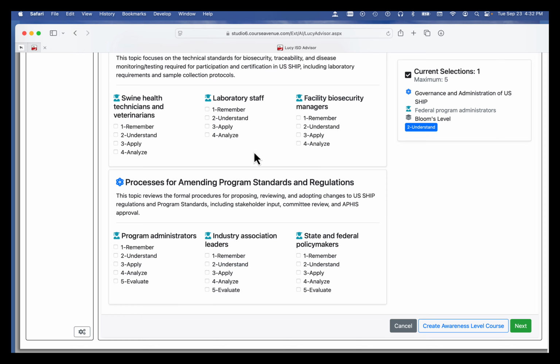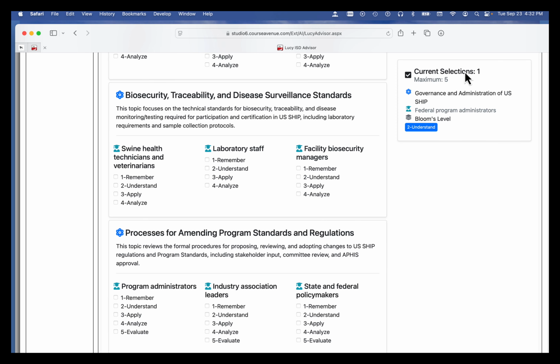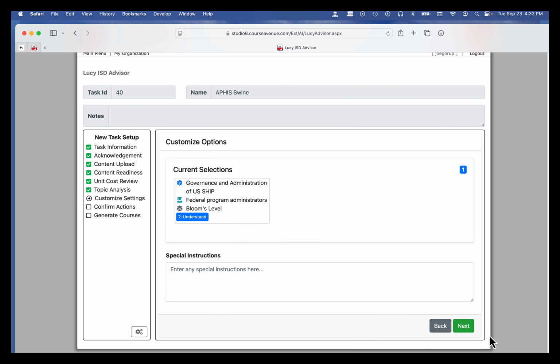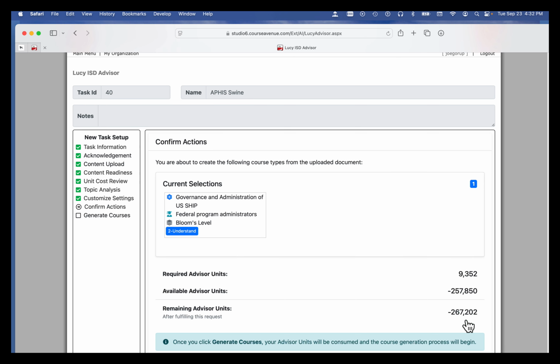But in this case, I wanted to zoom in on governance and administration, and a level beyond just a basic level. I want to do and understand. I can give special instructions here. I could target college age folks. I could target high school kids. I could even put it in a southern drawl if I want. But let me just say next.